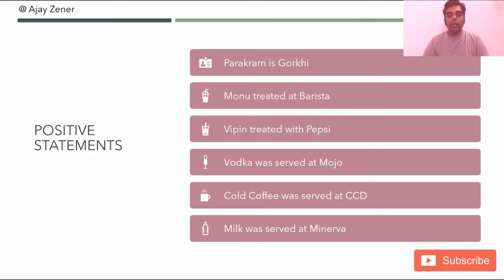So we have 3 of the drinks mapped already to the cafeteria, and then we have Parakram is Gorki, so a name mapped to the nickname, Monu treated at Barista, a nickname mapped to a cafeteria, and a name which is connected to a drink, which is Vipin treated with Pepsi.